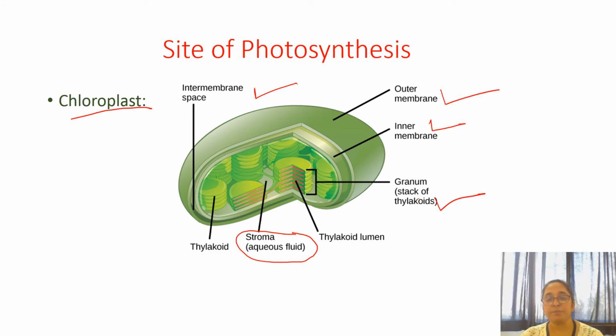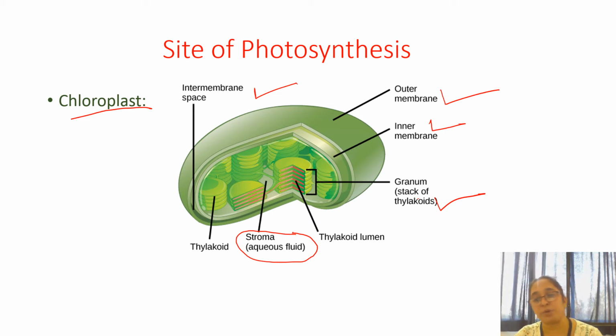So these cone-like structures you can see are the granum. And the plural form, that whole stack of granum one above the other, is called grana. Each granum has thylakoids, because the whole photosynthesis process completes in two steps, light reaction and dark reaction. Light reaction takes place in the thylakoid and dark reaction takes place in the stroma, because whatever enzymes are required for the dark reaction are present in the stroma. So this is all about the chloroplast.